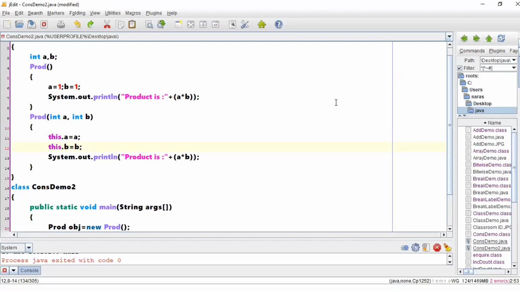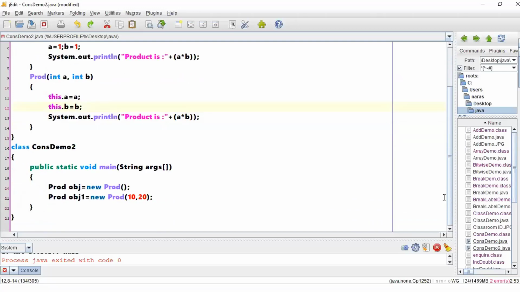That means, are you creating an object here? This constructor is called when you are creating an object, right? When you are creating an object, that constructor is called. So with respect to this particular object, whatever instance variables you have, you are copying the a values into that.